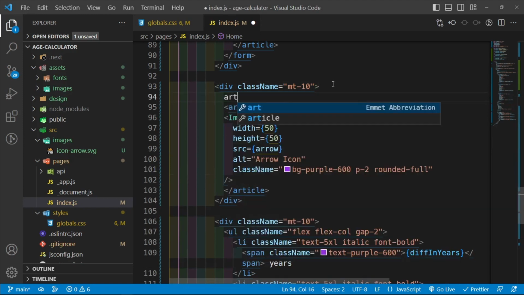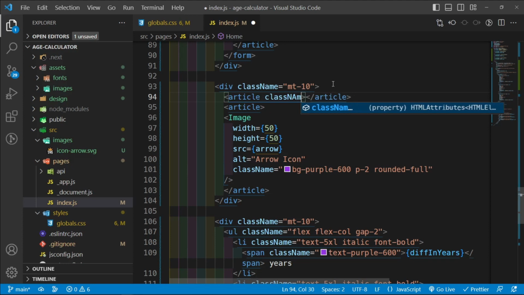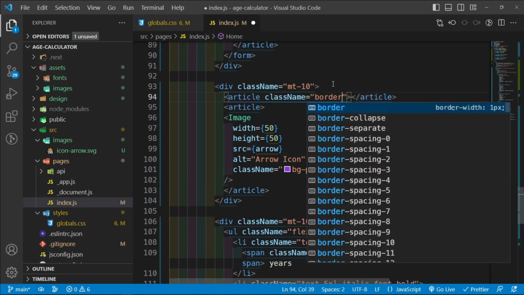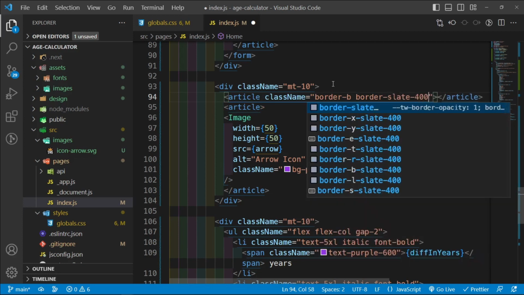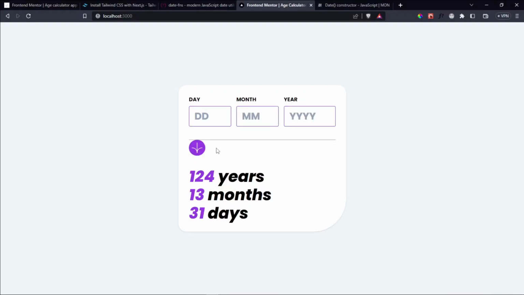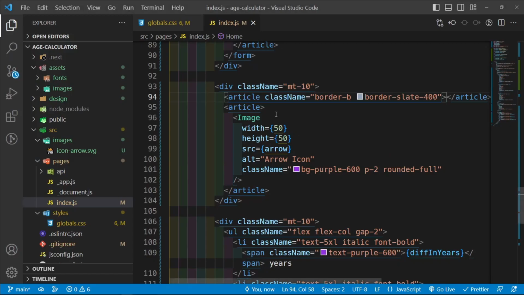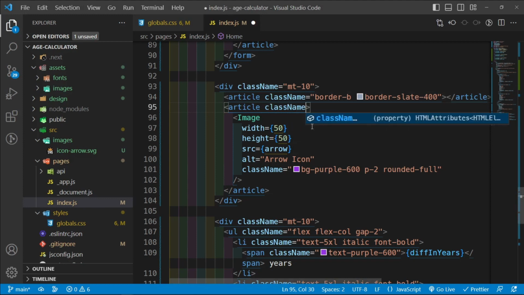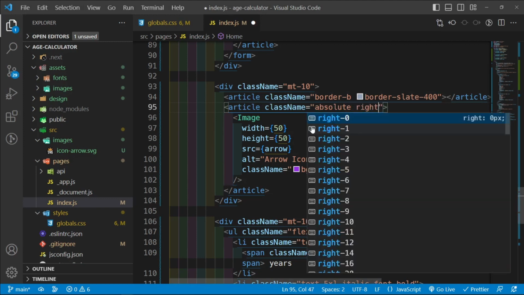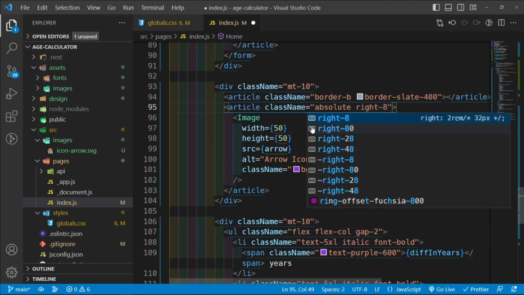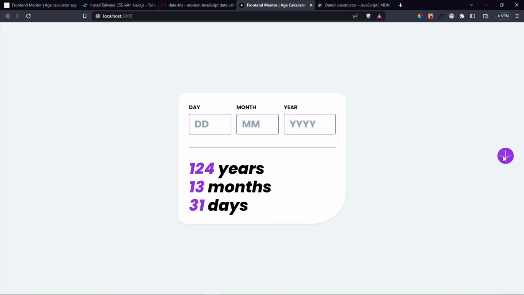And then let's have another article. Inside this article, we're going to give it a class name and say border-bottom, and then border-slate-400. Where does it appear? Should be somewhere here. Oh, here it is. And then I want this to move here. So what I'm going to do is give this article a class name of absolute. Move it to the right by about 8, which would bring it somewhere here. Oh wait, it's going to bring it here.